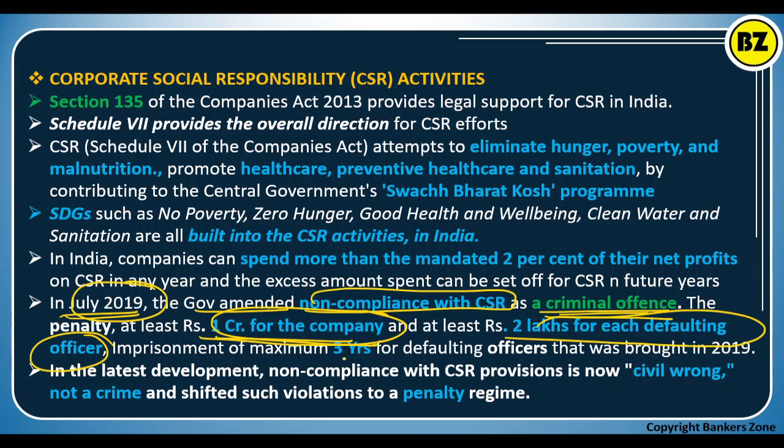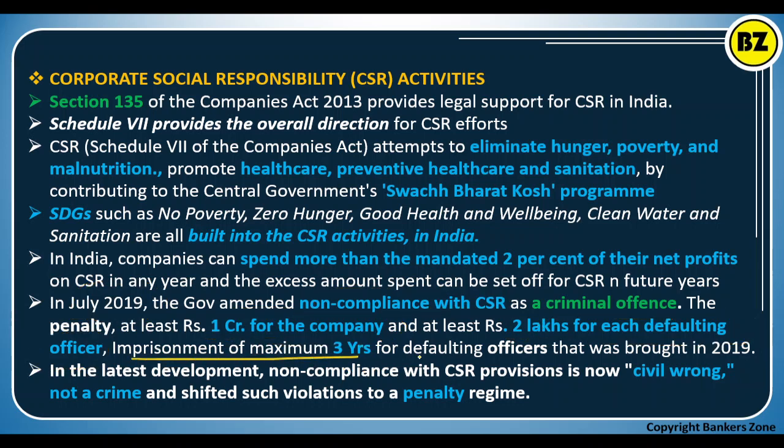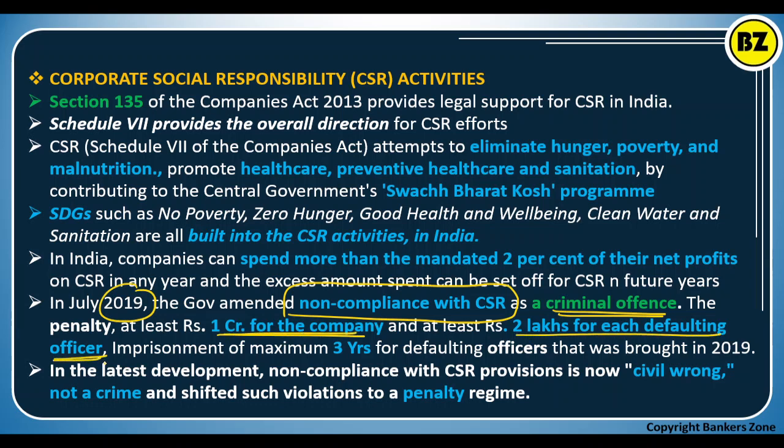Apart from that, there was imprisonment of up to 3 years for defaulting officers also. That imprisonment has now been removed. So remember the strict action the government has taken. If a company fails to comply with CSR activity, it is counted as a criminal offense as of 2019, with a 1 CR fine on the company and a 2 lakh rupee fine on every defaulting officer.